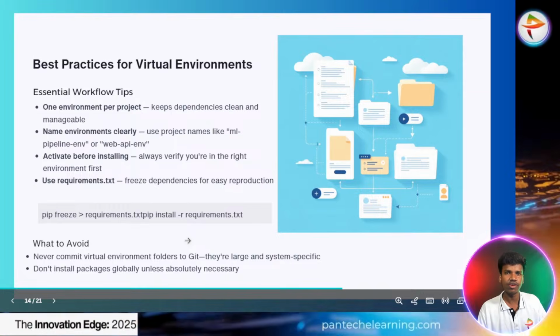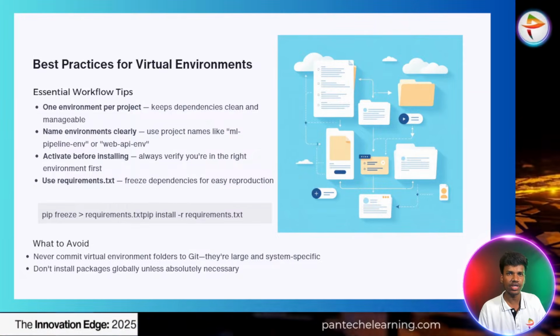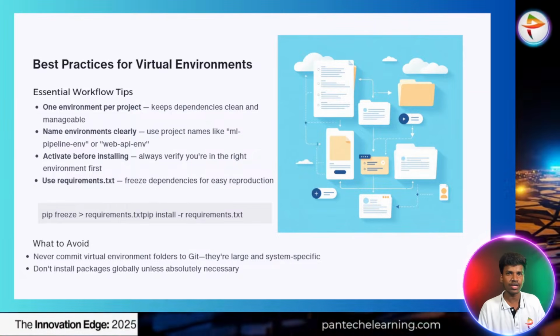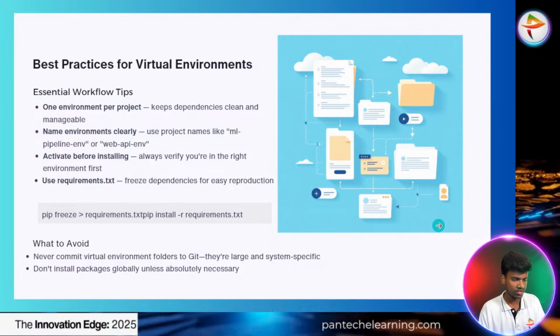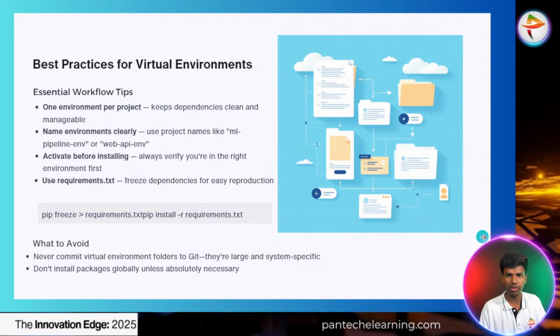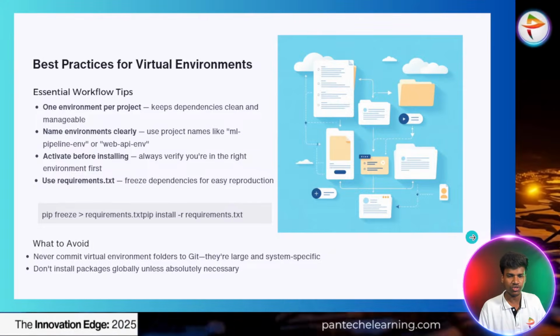Unwanted things we don't need to install, because they take too much space and affect our system speed. So that's why we have to choose the libraries we need and install only those.